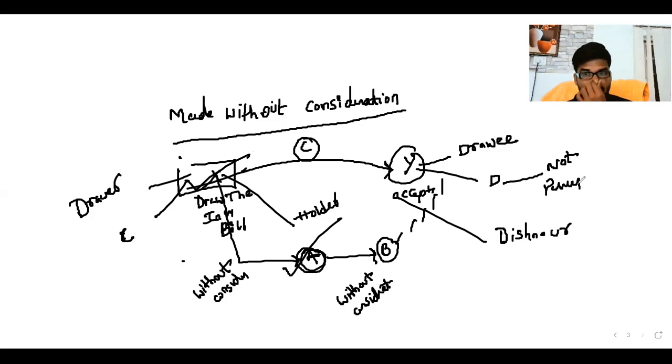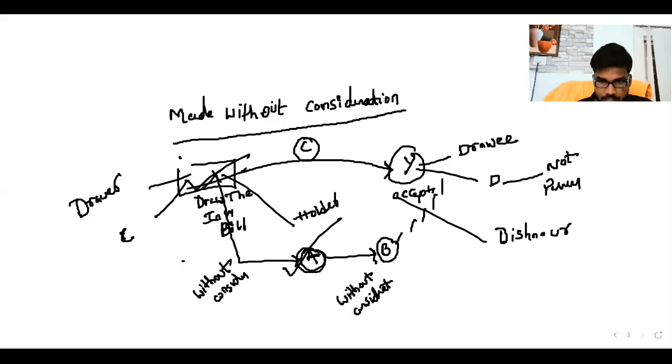Whenever there is no consideration, there is no contract, there is no obligation between the parties. If any person obtains the instrument without consideration, that party does not have any right to sue all prior parties. So, not to sue prior parties. Clear? Whenever you obtain the instrument without consideration, that instrument cannot create any obligation. This is a situation made without consideration.